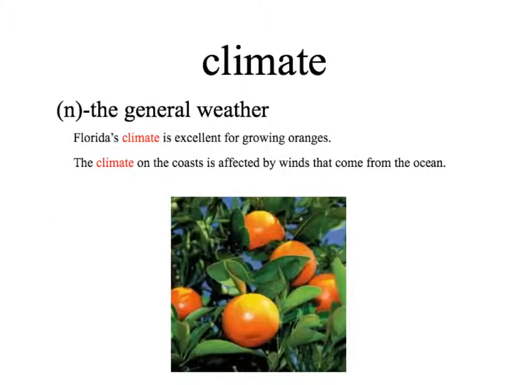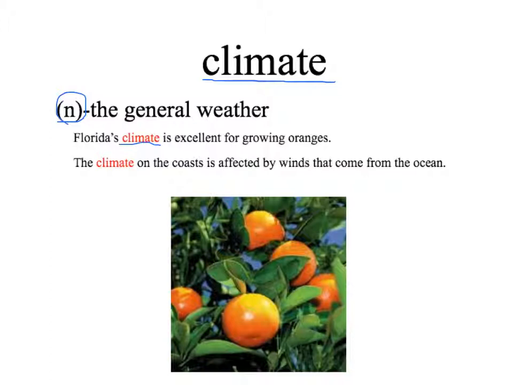The next word is climate. Now, climate is a noun, which means the general weather in an area. Florida's climate is excellent for growing oranges. So the climate in Florida is warm and sunny. Another example is, the climate on the coasts is affected by winds that come from the ocean.